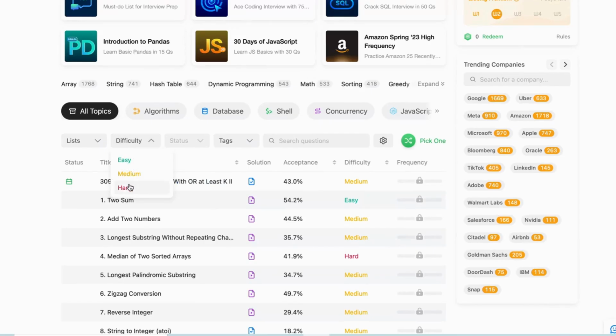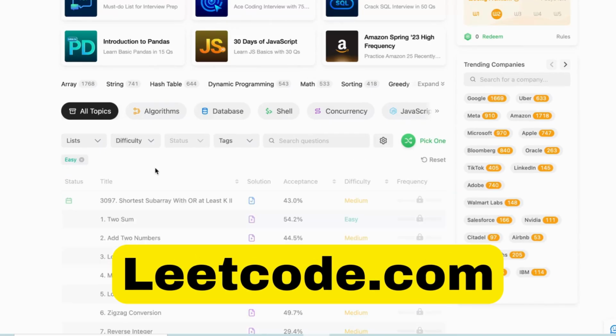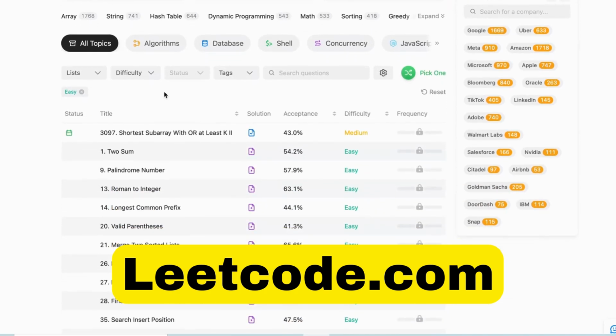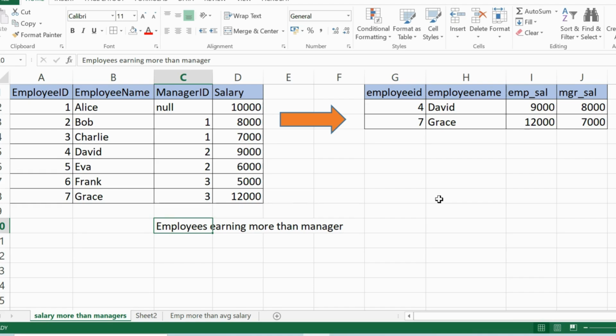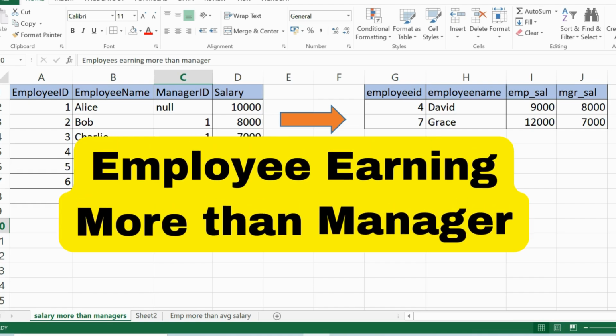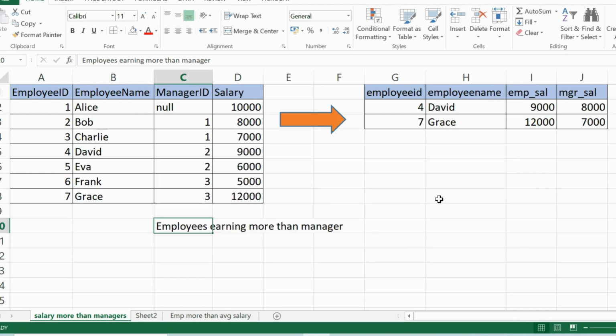This question is also available on leetcode.com. I'll mention the LeetCode number so that you can go ahead and practice it. So the question is, you need to find the employees who are earning more than their managers. In this question, you will be given a table with employee ID, employee name, manager ID, and salary.